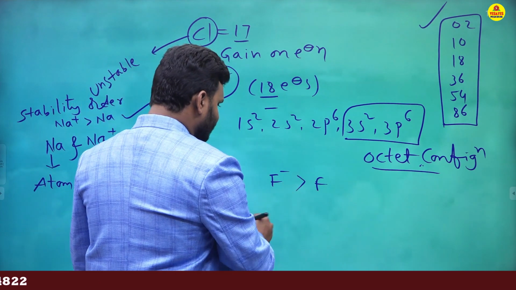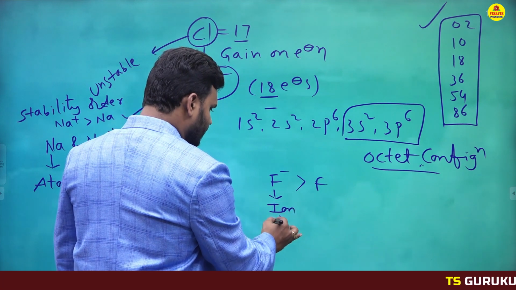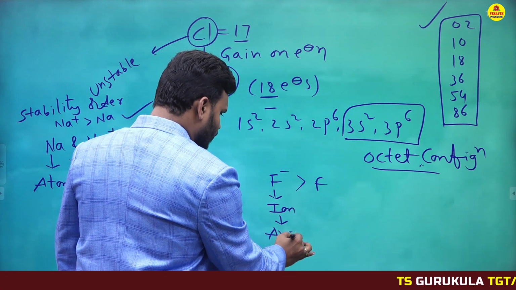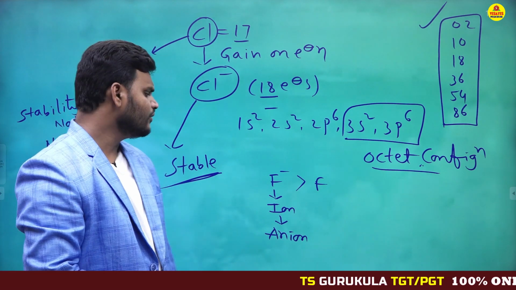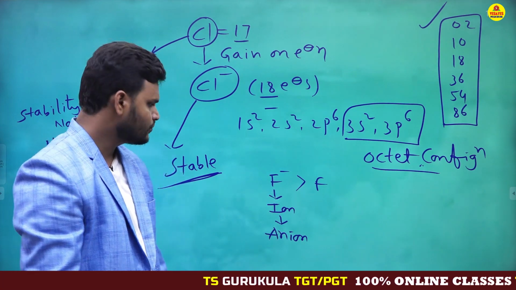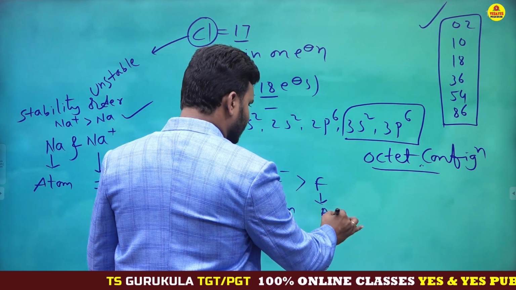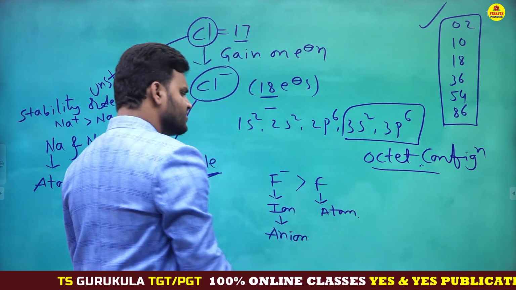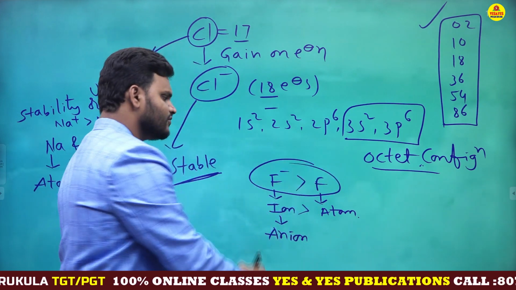Suppose F minus and F, out of two which is more stable? Definitely F minus. Why? Because F minus is nothing but an ion. Which ion? This is an anion. What is an anion? Already I told you: a negatively charged species. Fluorine is nothing but a neutral atom. So atom or ion, which is more stable? Ion is more stable. Is it clear, my dear students?